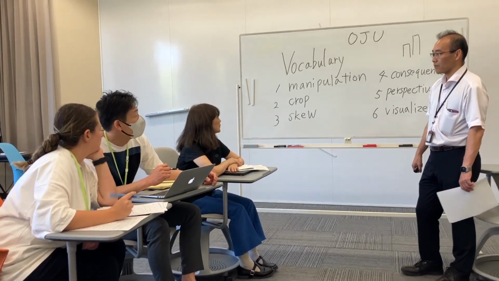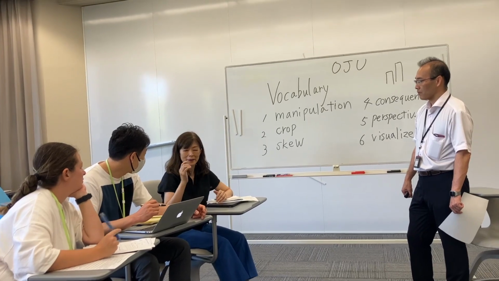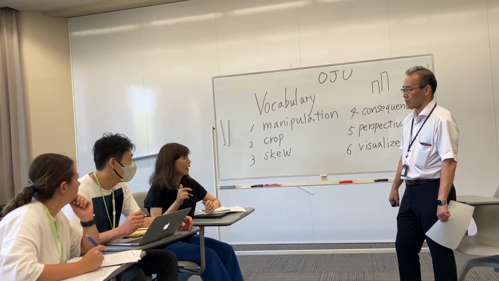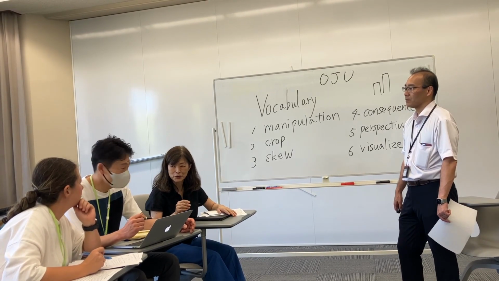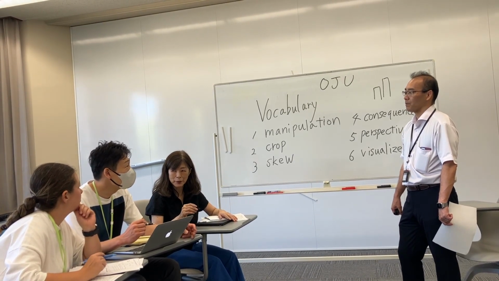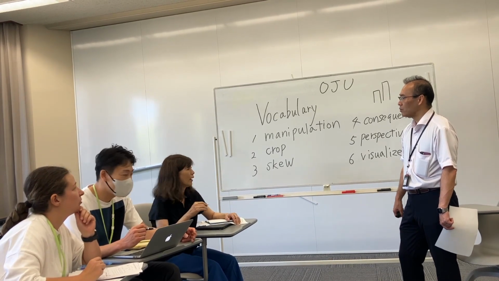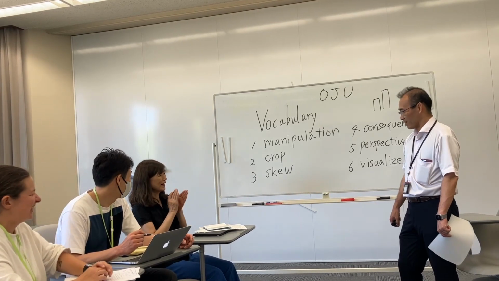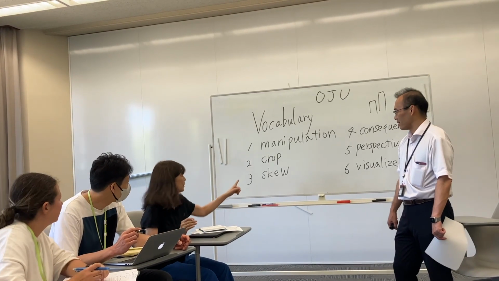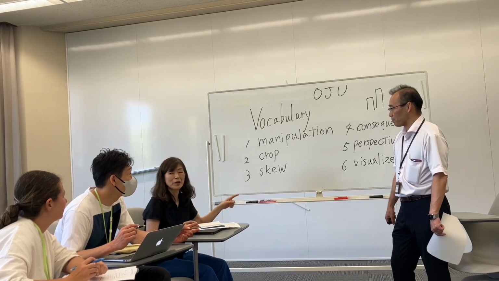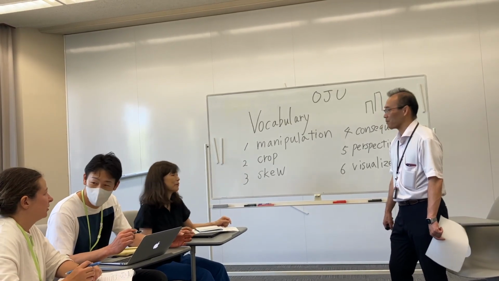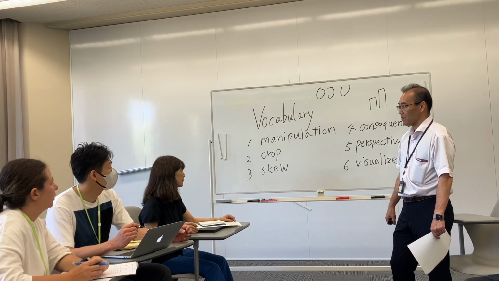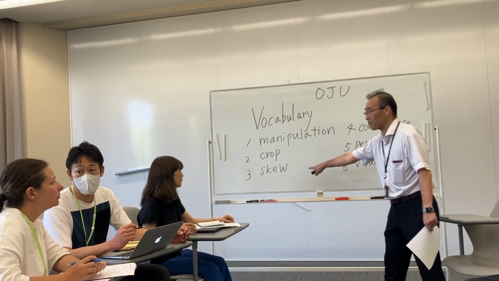What does number 3, skew, mean? Okay. What does number 3 skew mean?